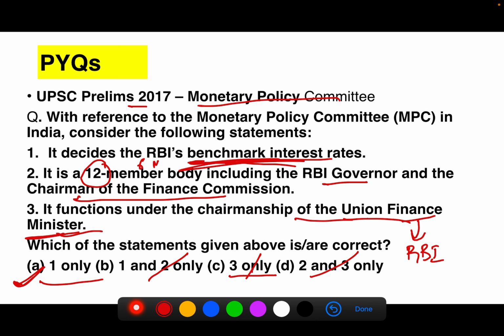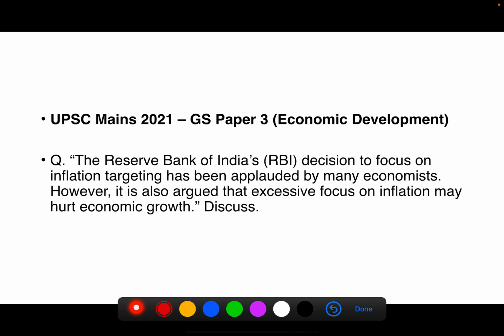Now see a question asked in the mains, 2021 GS paper 3, economic development. The question: RBI's decision to focus on inflation targeting has been applauded by many economists. However, it is also argued that excessive focus on inflation may hurt economic growth.